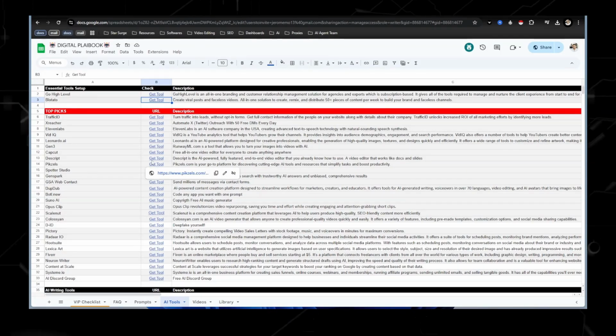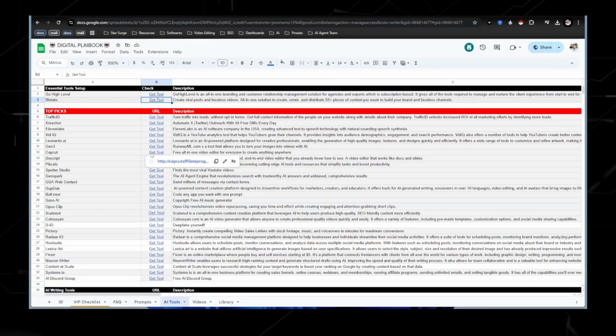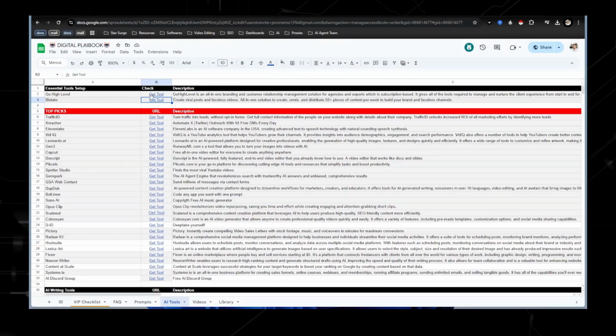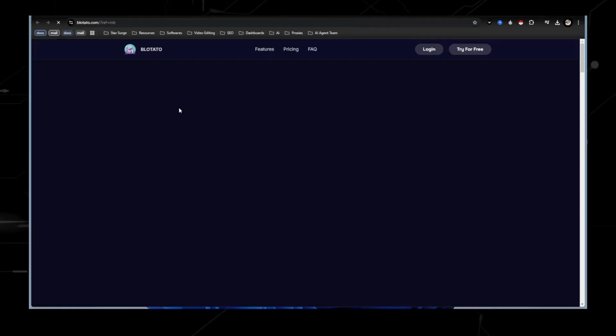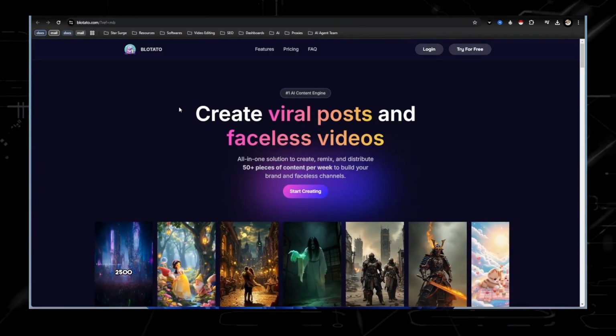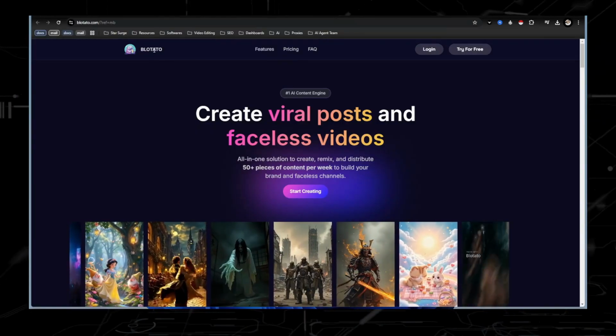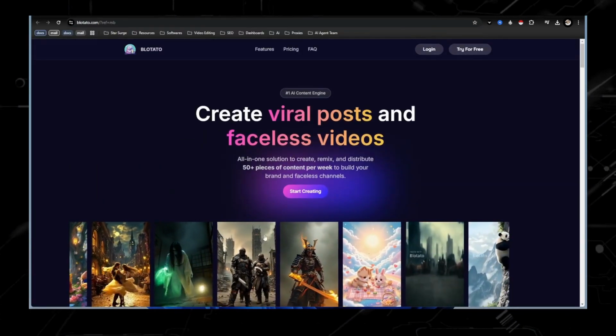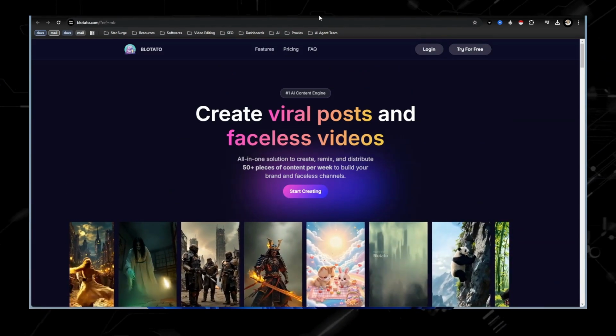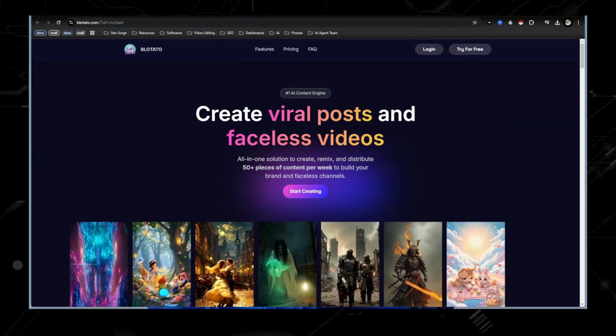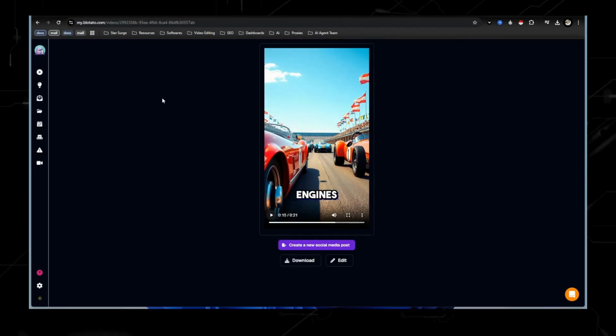So a good example is you can actually use that tool that I was showing you, Blotato, and you can sign up to become an affiliate of that tool. So you can create content and use that content to sell the tool itself. So let's just go ahead and go to, this is the main screen. So you'll have to log in or try it for free. And it's going to take you to, this is once you're logged in to an account.